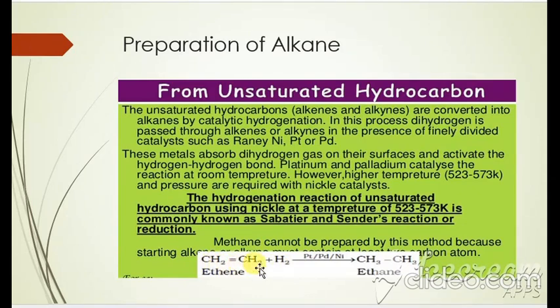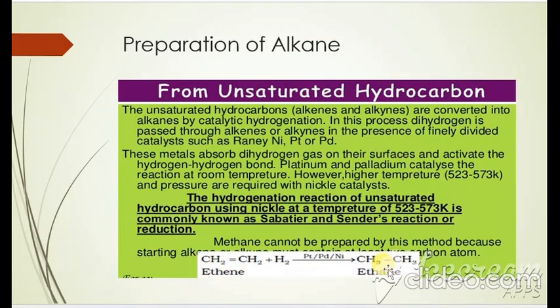Hydrogenation is basically the addition of hydrogen. How do you add hydrogen to an alkene and alkyne? By using a catalyst, palladium, platinum, or Raney nickel, which is very active. When you apply ethene and hydrogen in the presence of nickel, palladium or platinum, hydrogen is added easily. Look here, 2 hydrogens, one hydrogen here, one hydrogen here, that will become CH3CH3, ethane. Ethene is changed into ethane.